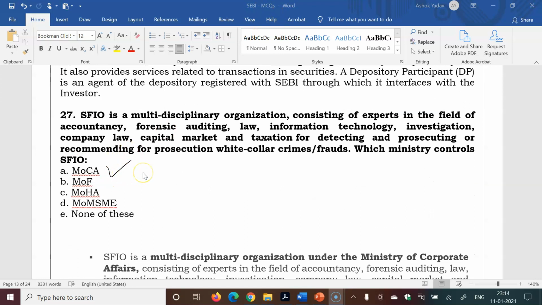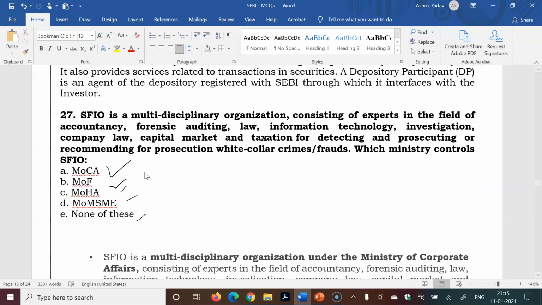Next question. SFIO is a multidisciplinary organization consisting of experts in the fields of accountancy, forensic audit, law, information technology, investigation, company law, and capital market taxation, detecting and prosecuting, or recommending for prosecution, white collar crimes and fraud. Which ministry controls it? MCA, Ministry of Corporate Affairs, Ministry of Finance, Ministry of Home Affairs, MSME, none of these.